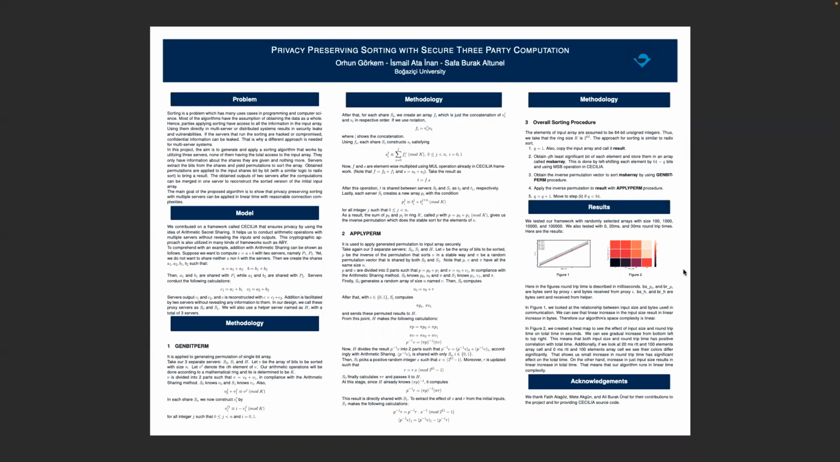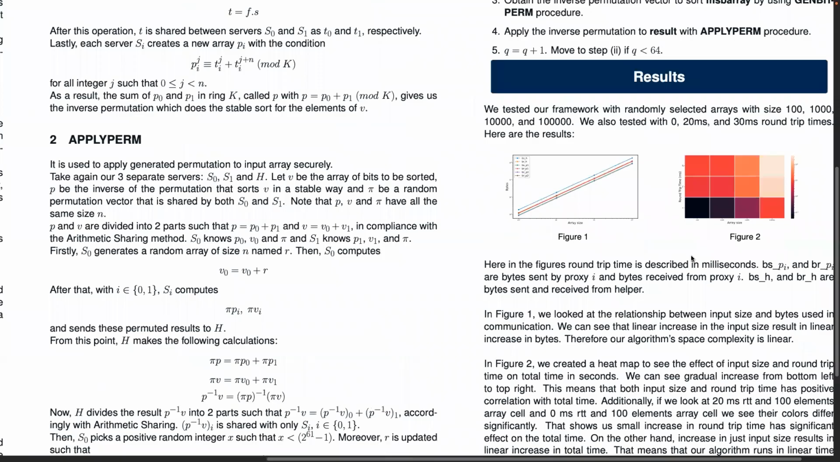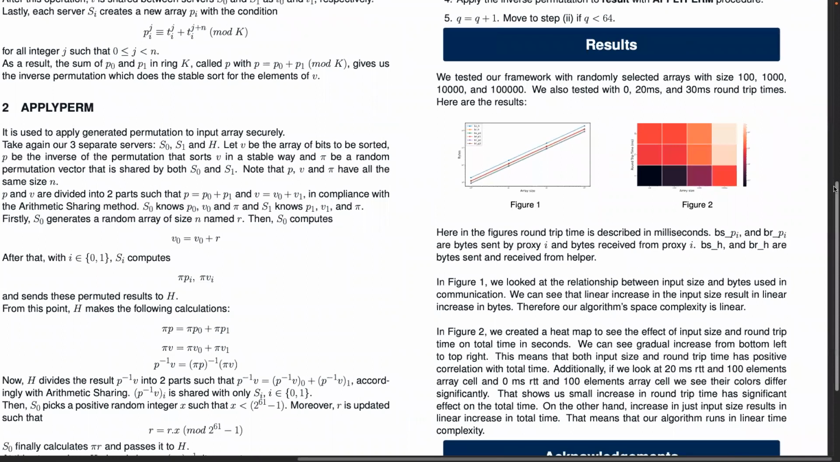And now Safa is going to talk about our results in this project. Okay, so we tested our framework with different input sizes like 100, 1000, 10,000, and 100,000. We also added some round trip times to our servers to simulate a real world example. So we drew two figures. In figure one, we compared our input size with the bytes used in communication in our algorithm. As you can see, the array size and bytes have a linear correlation. So we can say that our algorithm is linear in terms of space complexity.